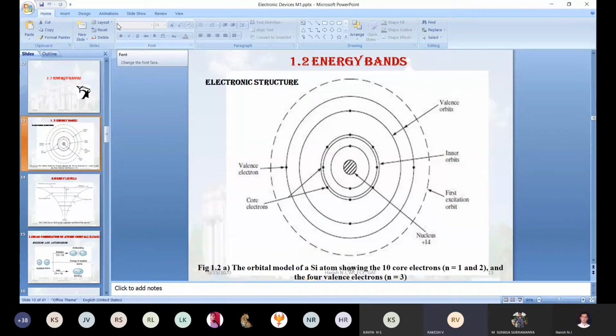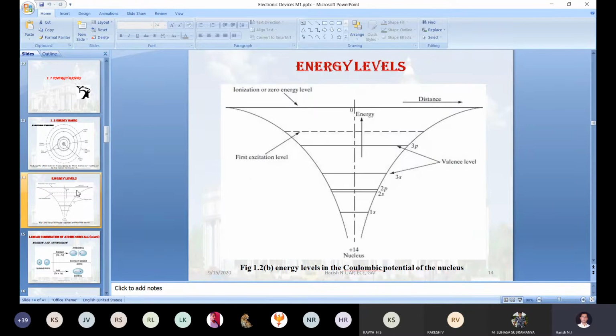About different valence electrons, where it is present, and silicon atom structure. Yeah, this diagram shows the atomic structure of a silicon atom, right? The silicon atom consists of a total of 14 electrons. Those 14 electrons are distributed in this way: the first orbit has 2, the second orbit 8, and the outermost orbit has 4 valence electrons. We got this information from this particular slide. At the same time, the second slide. Second slide, what does it show?